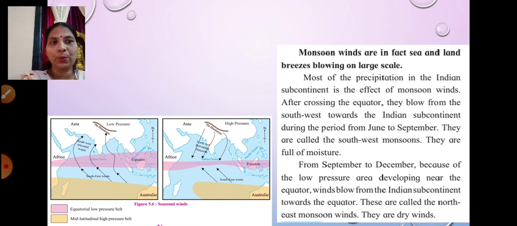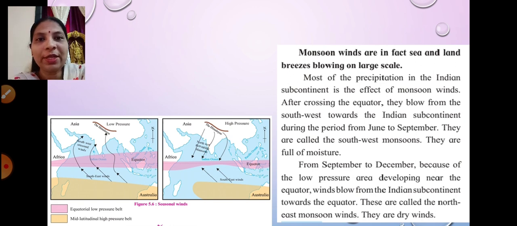After crossing the equator, they blow from the southwest towards the Indian subcontinent during the period from June to September. They are called southwest monsoon winds. What are they called? Southwest monsoon winds. And they are full of moisture. Now we'll understand this. After crossing the equator, they blow from the southwest towards the Indian subcontinent from June to September.